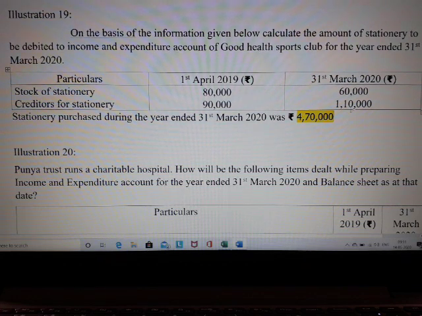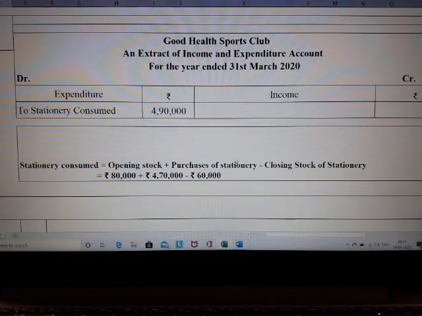Able to understand, students? So we have taken only this 4,70,000 in place of purchases. So 80,000, which is the opening stock, plus the overall purchase of 4,70,000, ignoring the creditors, need not consider for this problem, and closing stock of stationery is 60,000.